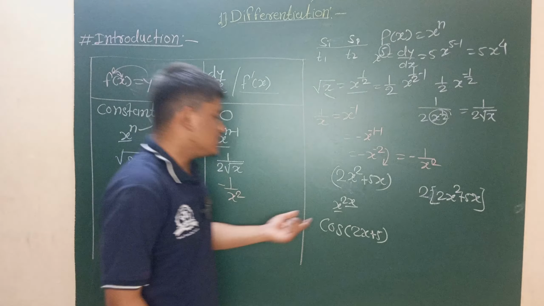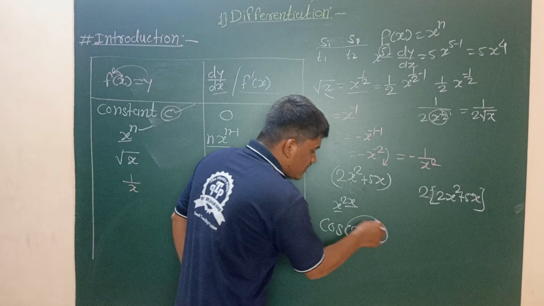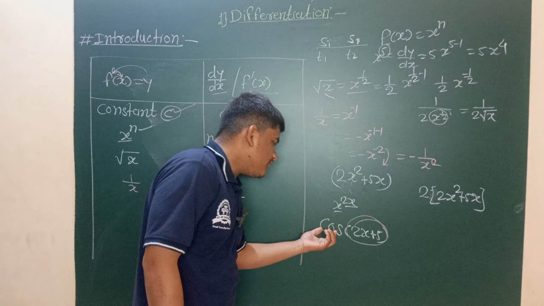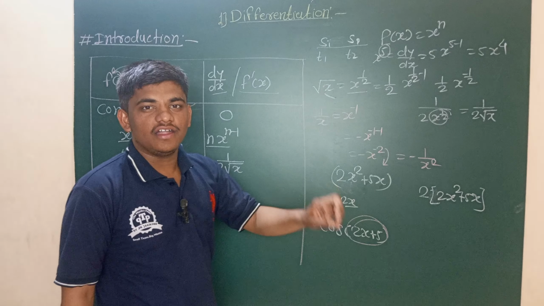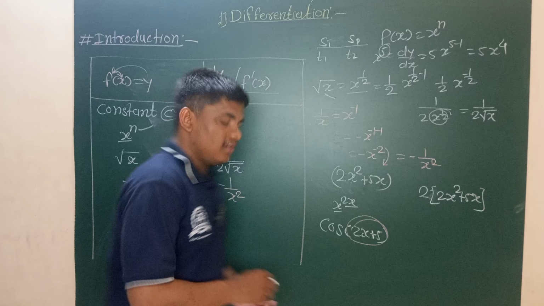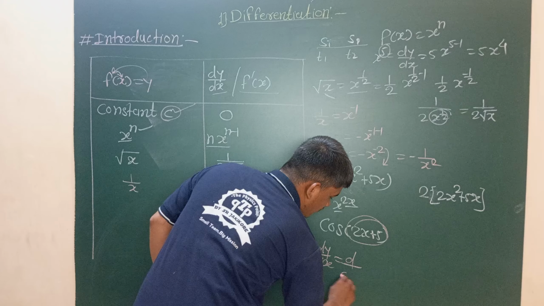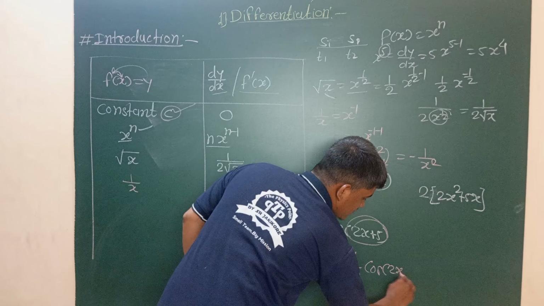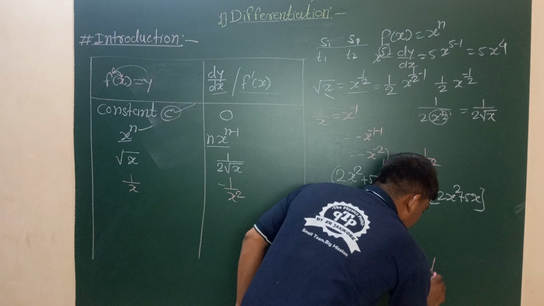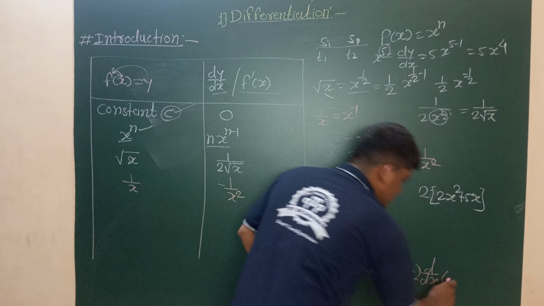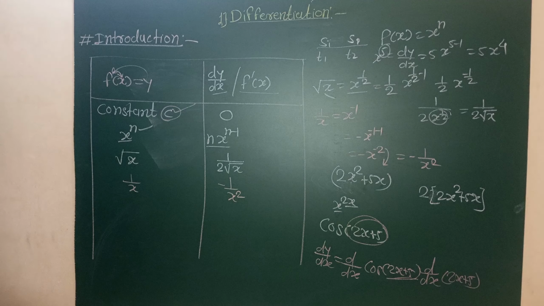First of all, calculate the derivative of cos x, treating 2x plus 5 as a single parameter x. Calculate the derivative of cos x, then again differentiate the separate function, that is 2x plus 5. So dy by dx is equal to, first of all, the derivative of cos of 2x plus 5, treating 2x plus 5 as a single parameter. Then again calculate d by dx of this separate function, that is 2x plus 5. It is a rule for calculating differentiations.